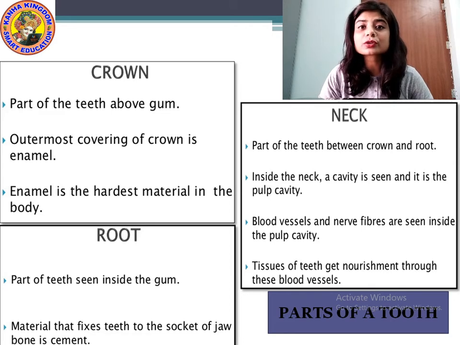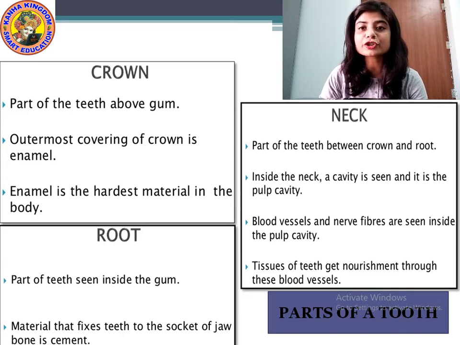This root holds the teeth with the gum. With the help of this cementum, it holds the teeth inside the gum. Cementum is a kind of bone that holds the teeth inside the gum. Understood? So these are the parts of a tooth: crown, neck and root.